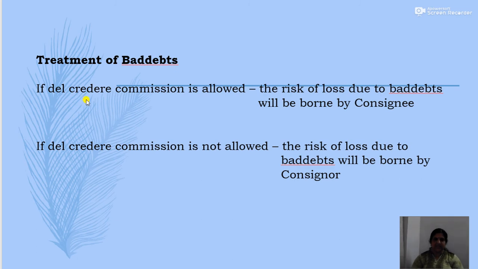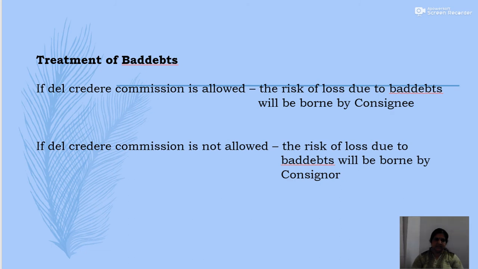In case the del credere commission is allowed or paid by the consignor, then the risk of loss due to bad debt will have to be borne by the consignee. And in case the del credere commission is not allowed, then the risk of loss due to bad debts will be borne by the consignor.